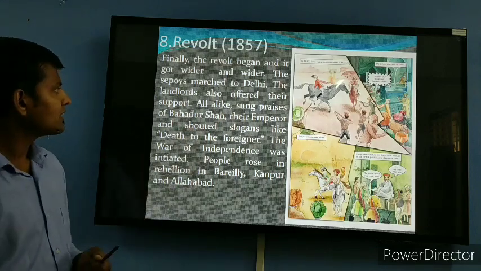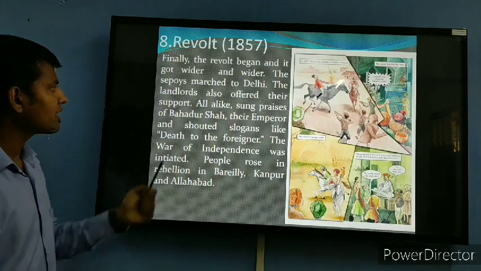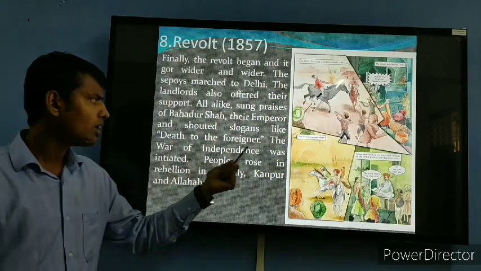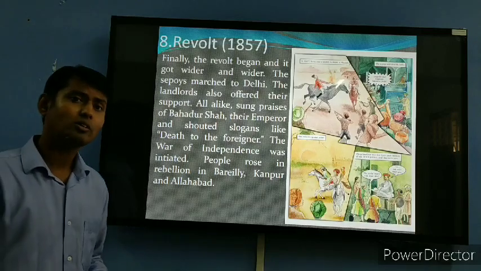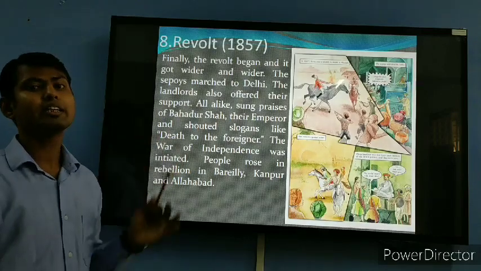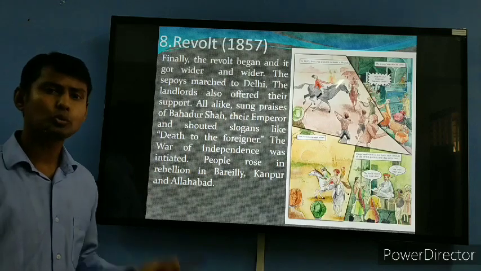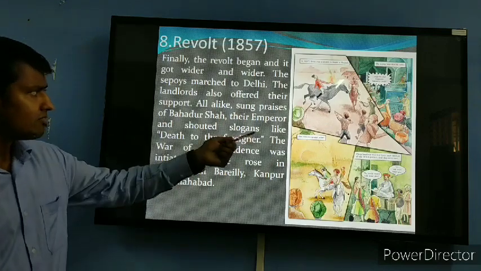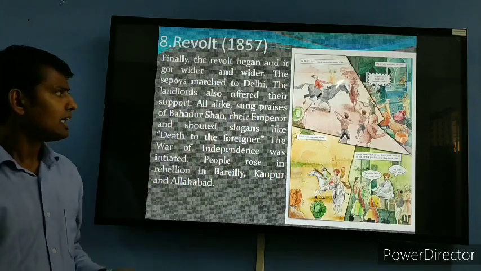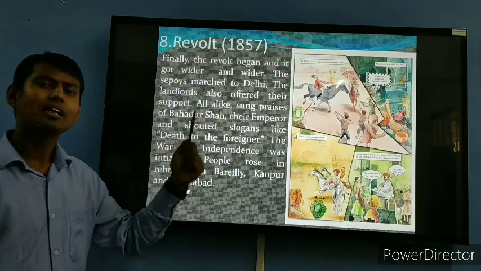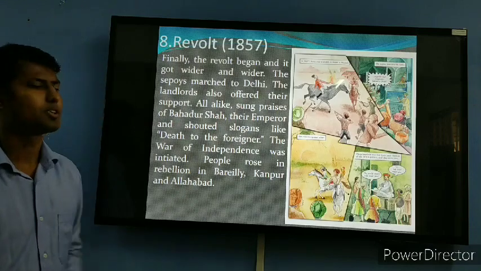All alike sang praises of Bahadur Shah, their emperor, and shouted slogans against the foreigners. They were so desperate that now they had to do anything. It is a do or die situation, and they are chanting the slogan "Death to the foreigner." Bahadur Shah was therefore the prime leader of this revolt.